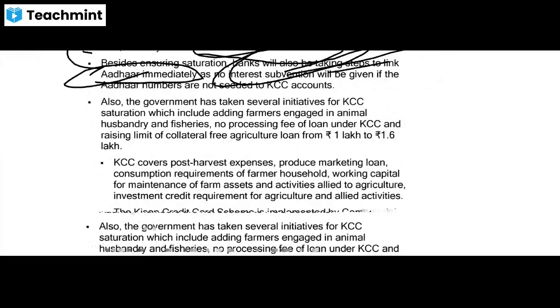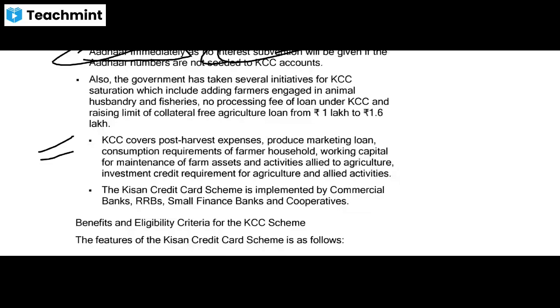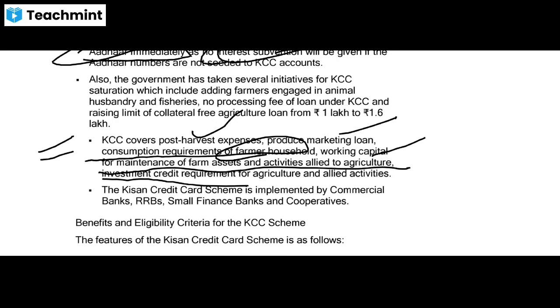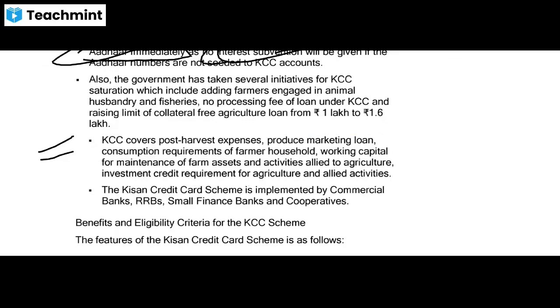So this Kisan credit card covers post harvest expenses, produce marketing loan, consumption requirements of farm household, working capital to maintain farm assets and activities allied to agriculture, investment credit requirement for agriculture and allied activities. Okay, so from this UPSC has asked this question that what is the use of this Kisan credit card?